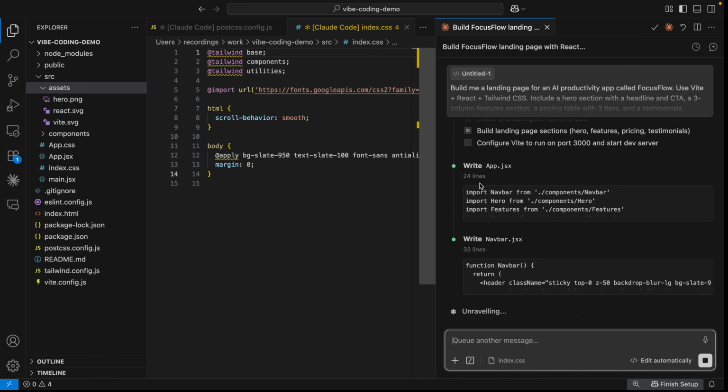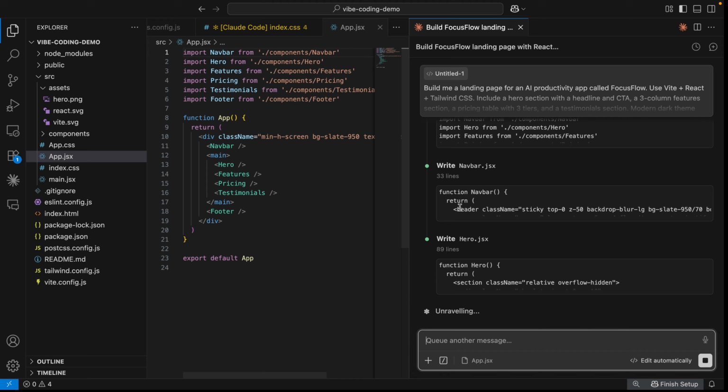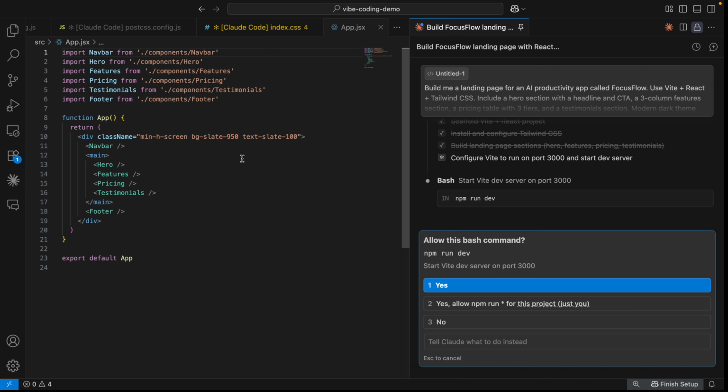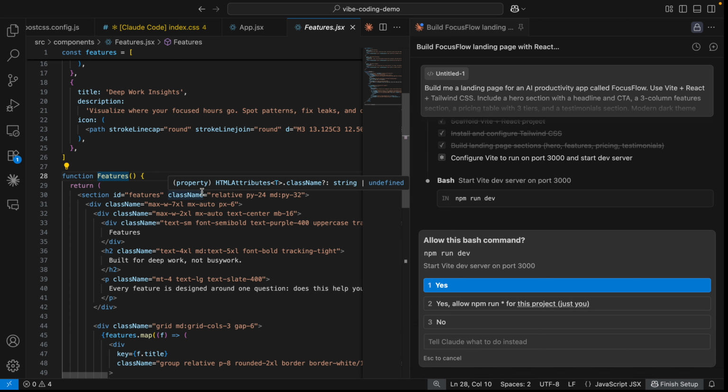It has written the App.js file, Navbar.js is written, Hero.js is also written. So it has written all of the files, all properly structured. It even decided a color palette and copy text that I never specified. That's the vibe part. And now it is spinning up the dev server so that we can test. So just give it permission, yes.